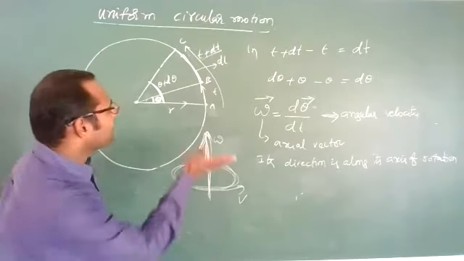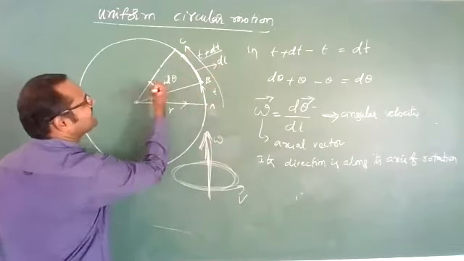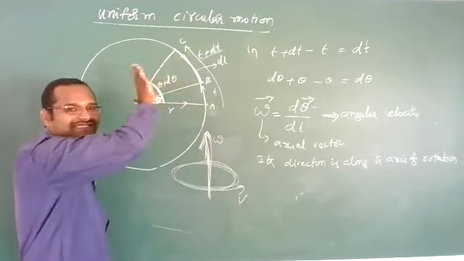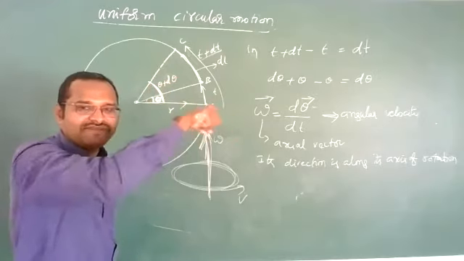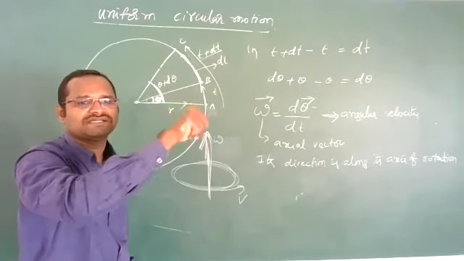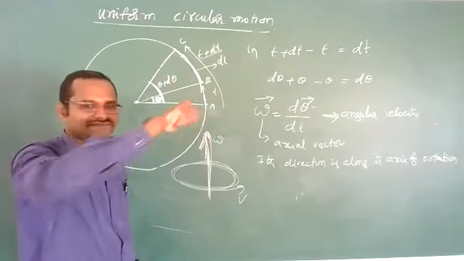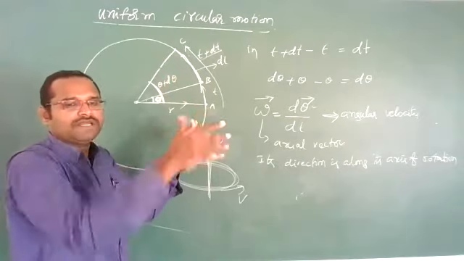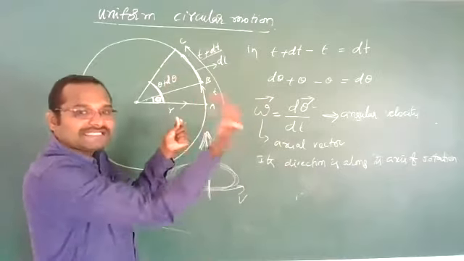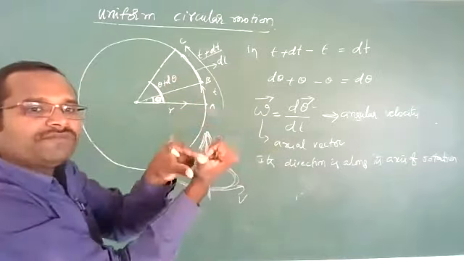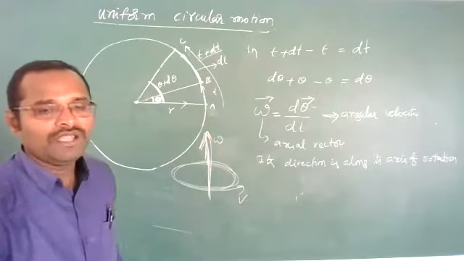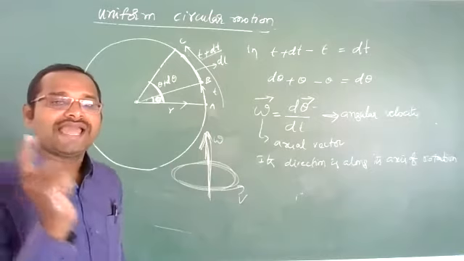Clear? If you rotate it anti-clockwise, the angular velocity is outside. If you rotate it clockwise, like this, it will be inside. Keep your fingers like this, for angular velocity. Then if the velocity of a body is like this, the angular velocity will be into the plane of the board. If the velocity is upward like this, then it will be outward from the board, from your paper, from you, like this you can see. And it is always along the axis of rotation.